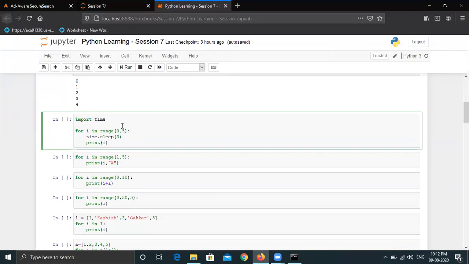So let me run this. I have written the same statement, for I in range 0, 5. But okay, let me just give you a brief overview of time. So in Python, libraries are something which are developed by community developers. It can be you, it can be me, and the whole world is working on Python library development. What is a library? I can just give you an overview. Suppose I have a very big task. Maybe I have to create a linear regression model where there has to be a lot of coding behind it.